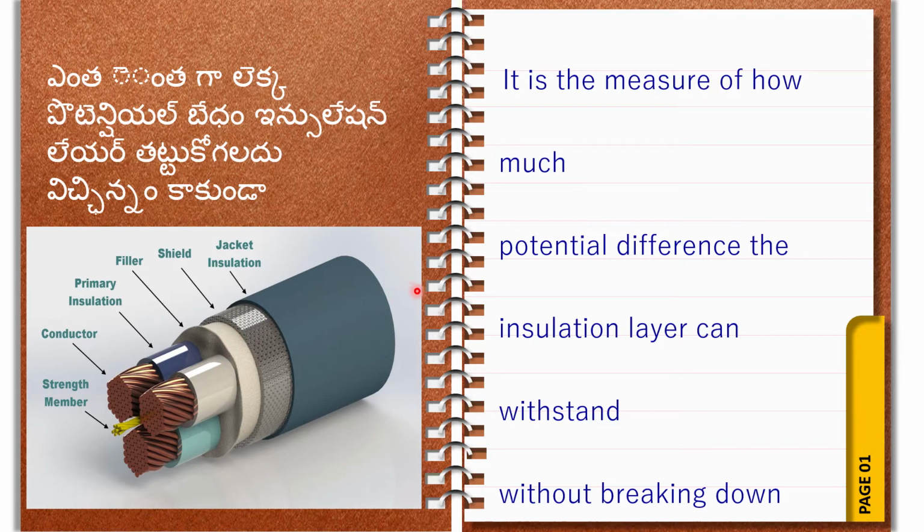I will repeat it once again. Dielectric strength means how much voltage the insulating material can withstand without breakdown or without burning. That voltage we can say is the breakdown voltage or dielectric strength. Understand? This is clear.